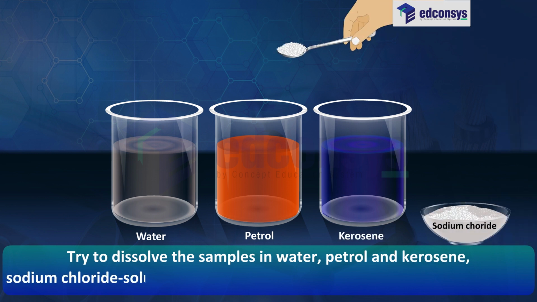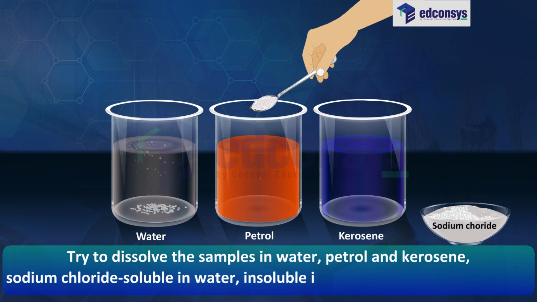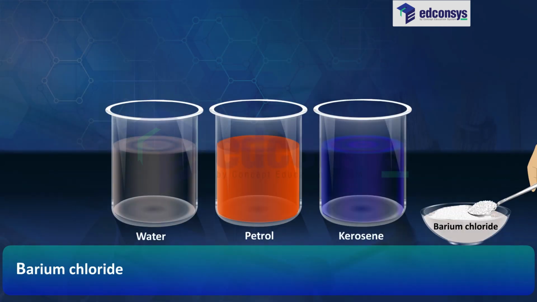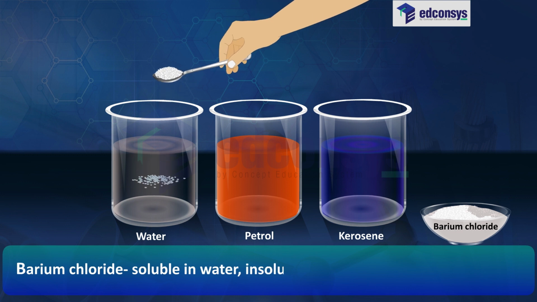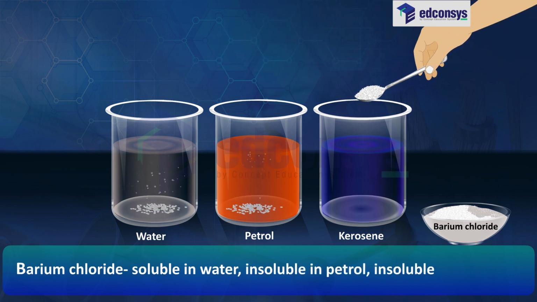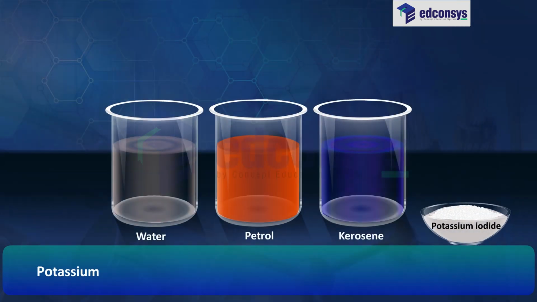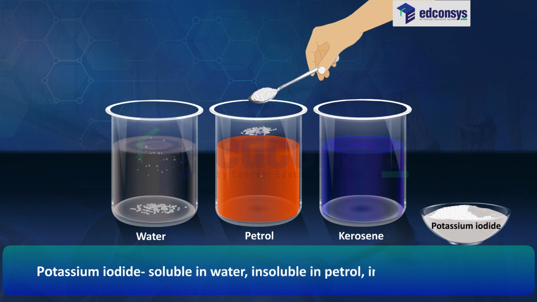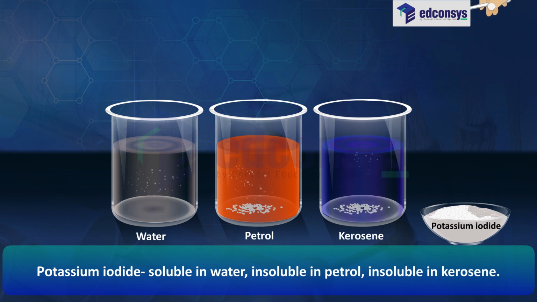Sodium chloride, soluble in water, insoluble in petrol, insoluble in kerosene. Barium chloride, soluble in water, insoluble in petrol, insoluble in kerosene. Potassium iodide, soluble in water, insoluble in petrol, insoluble in kerosene.